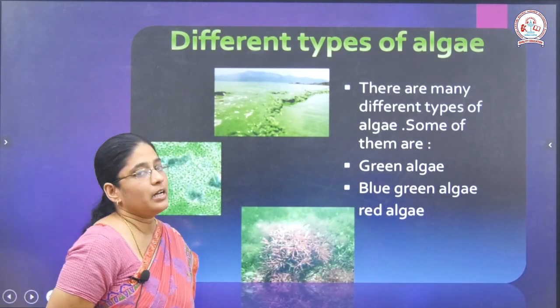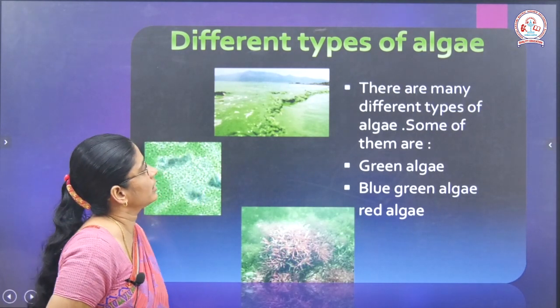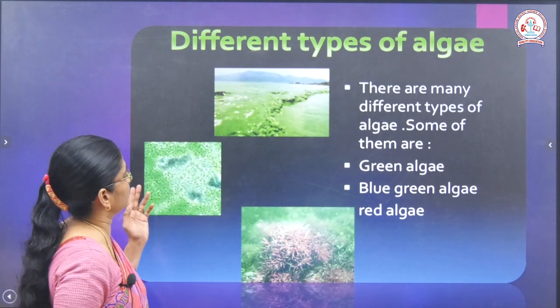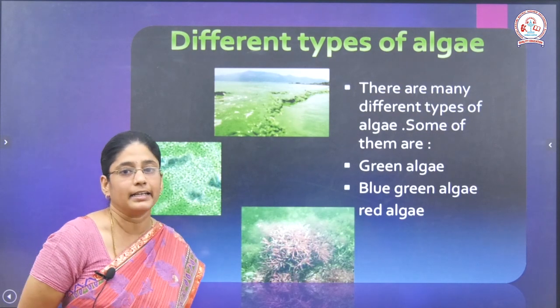So, next we are going to see about the different types of algae. Many algae exist in nature. There are some different types: the first one is green algae, the second one is blue green algae, and the third one is red algae.